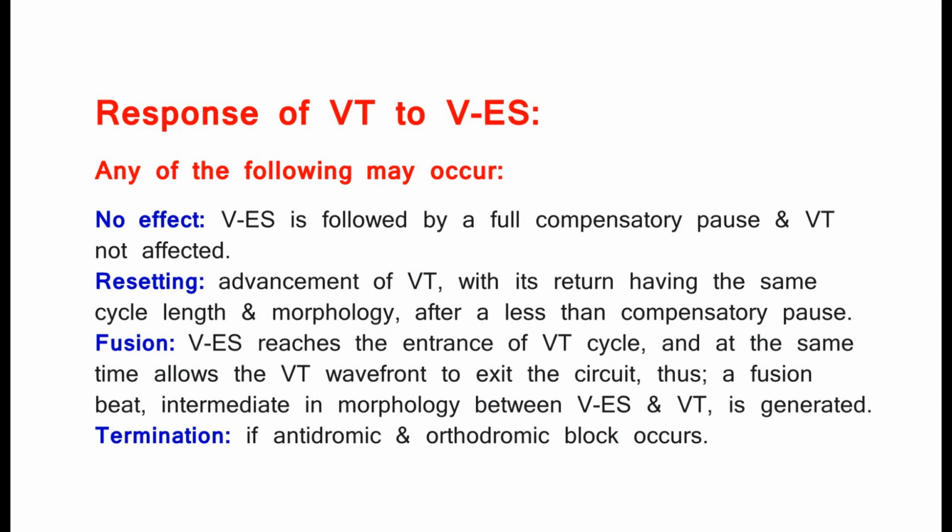Response of VT to VES. Any of the following may occur. No effect, VES is followed by a full compensatory pause and VT not affected. Resetting, advancement of VT, with its return having the same cycle length and morphology, after a less than compensatory pause. Fusion, VES reaches the entrance of VT cycle, and at the same time allows the VT wavefront to exit the circuit, thus, a fusion beat, intermediate in morphology between VES and VT, is generated. Termination, if antidromic and orthodromic block occurs.